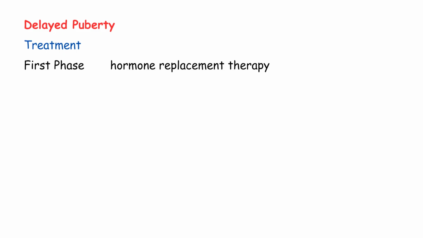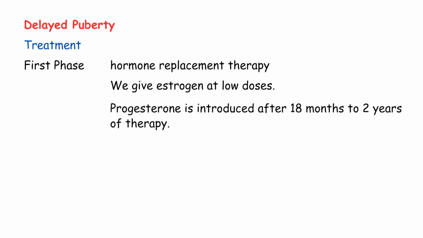Now let's look at the treatment. First phase. It is for induction of puberty. Puberty won't start on its own, so we induce it artificially. It involves hormone replacement therapy. We give estrogen at low doses. We start with very low-dose estrogen. Progesterone is introduced after 18 months to 2 years of therapy.